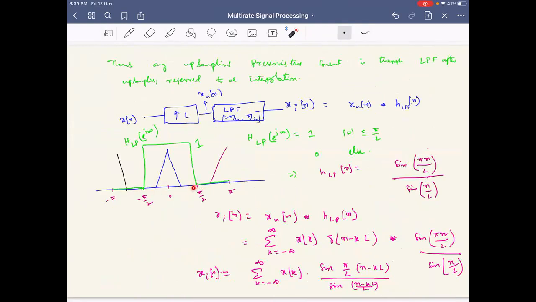So how do I get that range? I only want to consider this range. I don't want to consider the other range. So what should I apply now? I should again apply a low pass filter, but the range of the low pass filter now is minus pi by L to pi by L, and it has to be applied before or after performing the upsampling operation.